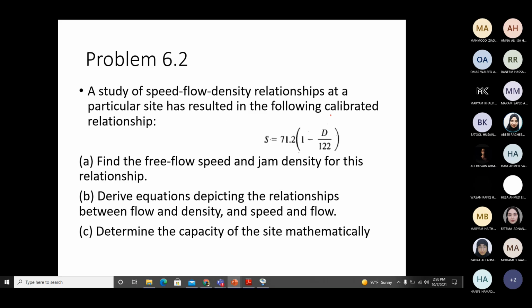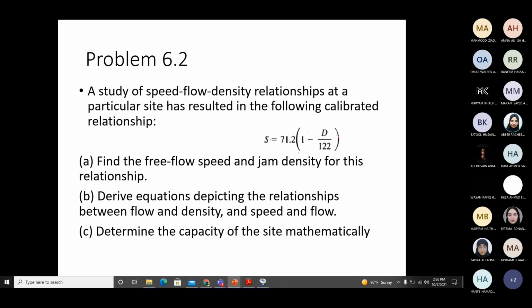This is another problem where they have changed the speed density relationship. So this is for another highway. They must have plotted the speed density, found the free flow speed and jam density, and used the equation of a straight line to find this equation which you are looking at in the slide.